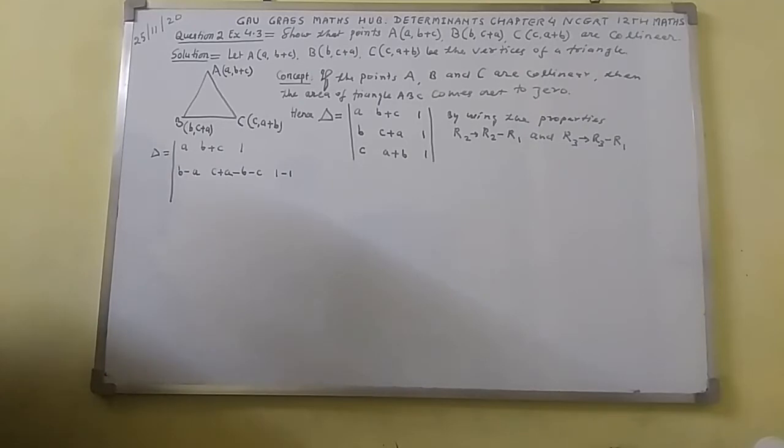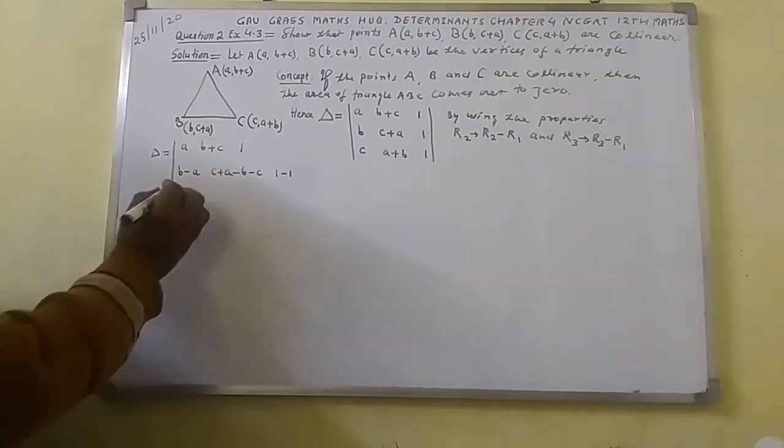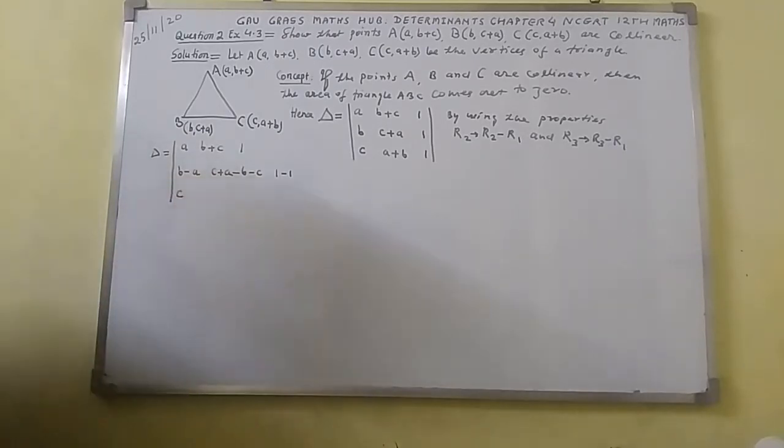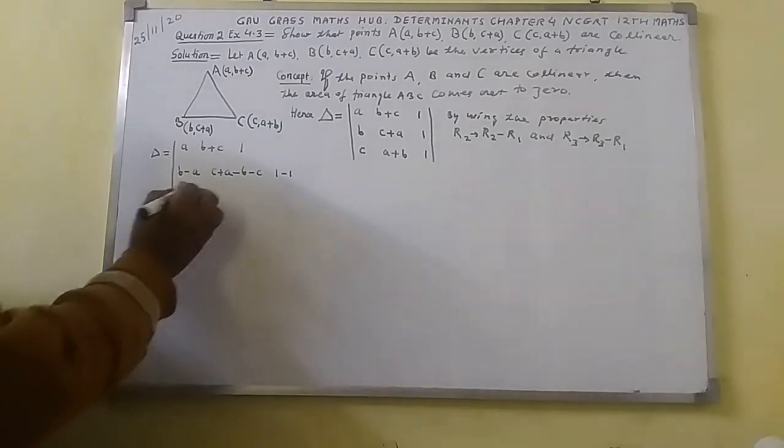Now come out to here. Here it says R3 goes to R3 minus R1. This means that changes will occur only in the third row. So if I take the element of R3 as c, so here write c. Minus is there, right, here minus. Here you can see R1 is there. The corresponding element of c in the first row is a. So here write a.